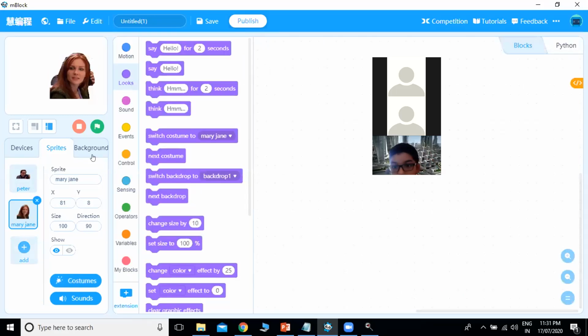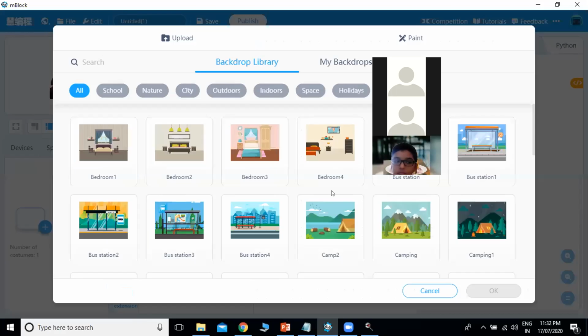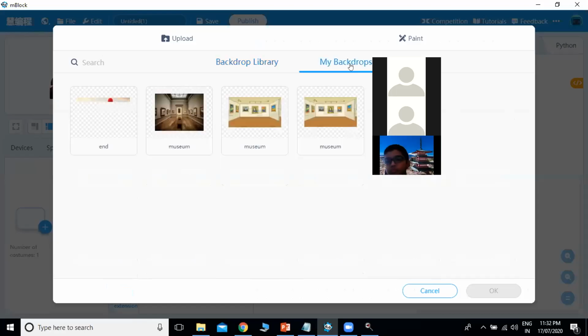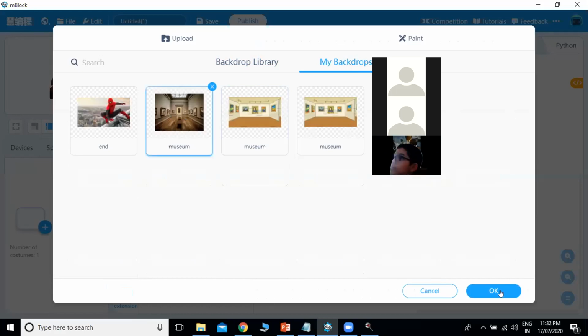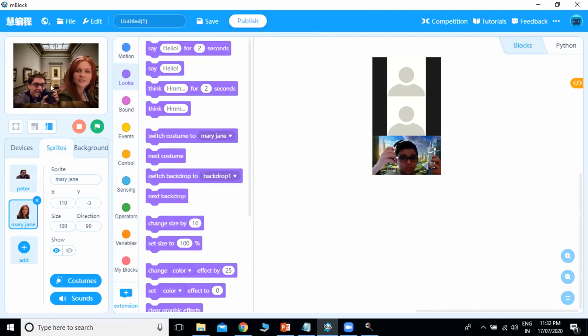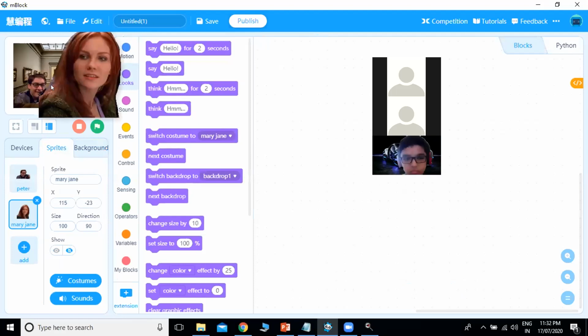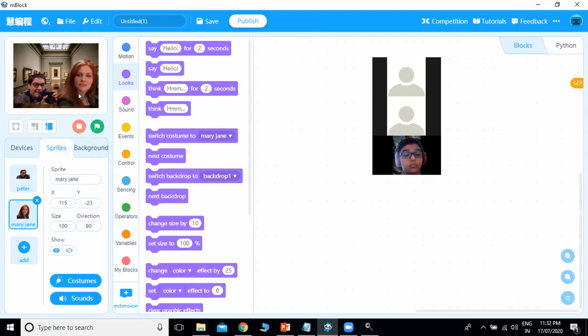Then we will add the background, that is museum. So I have my backdrops. Here I have sprite of museum. Okay. So I will set the position now where Mary Jane will be, where the Peter Parker will be. So if you see, according to the museum, according to the background, the sprite of Mary Jane is much bigger. So here, I can change the size of it.